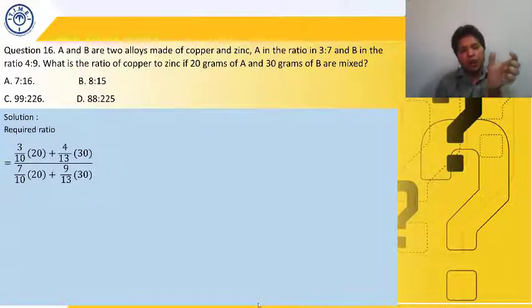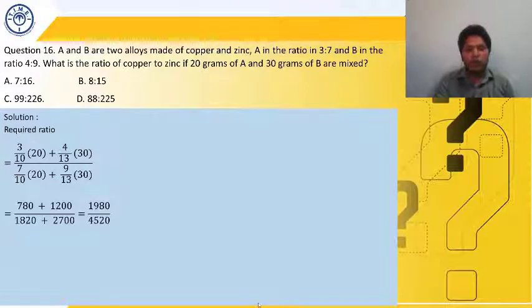We have added the copper content from A and copper content of B. Similarly, we have added the zinc content of A as well as the zinc content of B and got their ratio. So after solving, what we are getting, ratio to be 1980:4520. After simplifying, we'll be getting ratio to be 99:226, which is option number C.